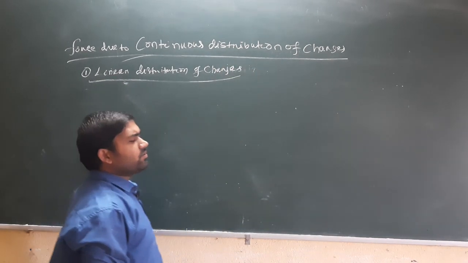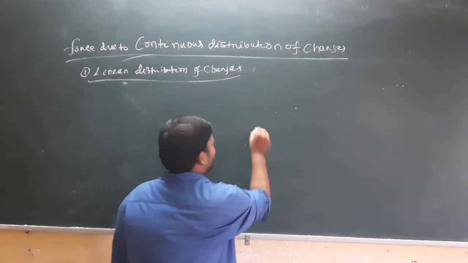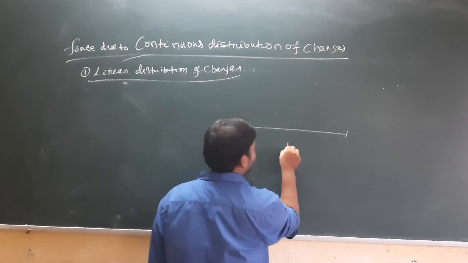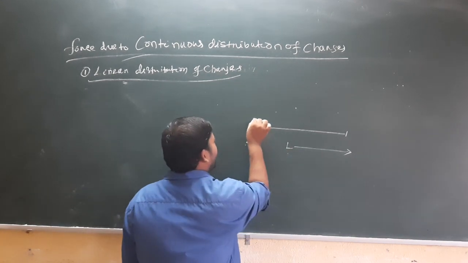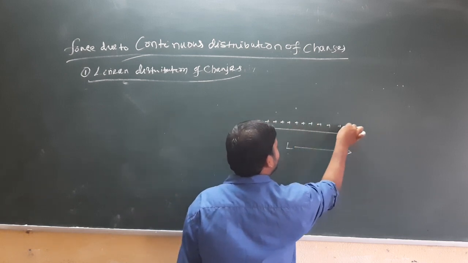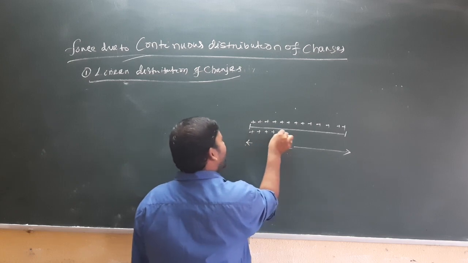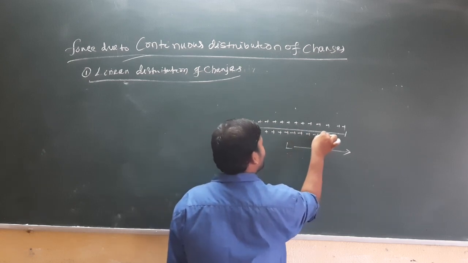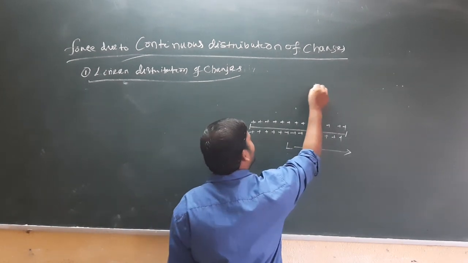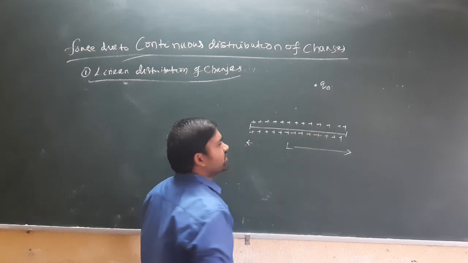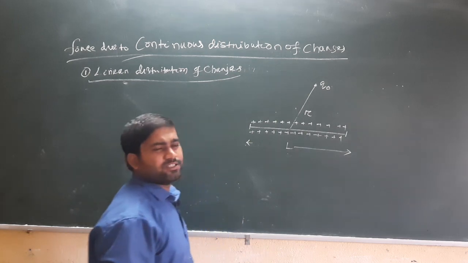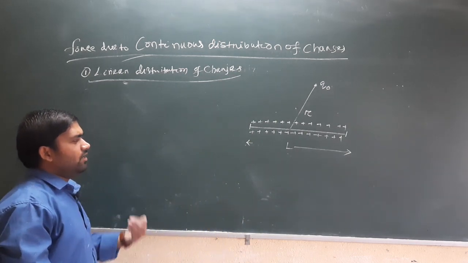In order to calculate the force due to a linear distribution of charge, suppose I consider a line of length L on which a large number of charges are distributed uniformly and continuously, and a test charge q naught is placed at a distance of r from that line.